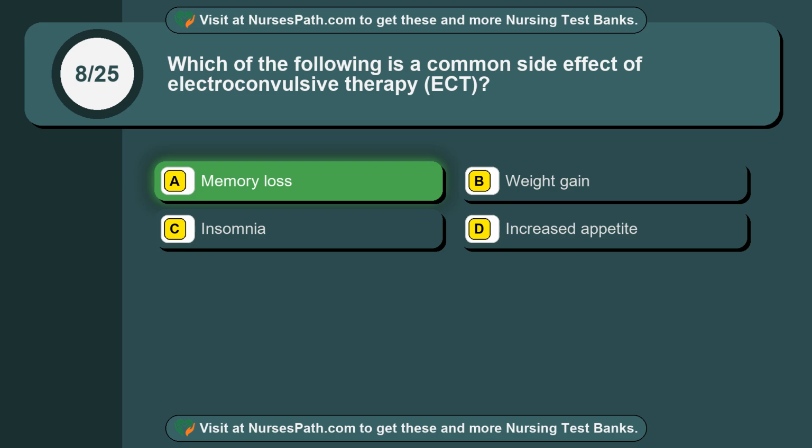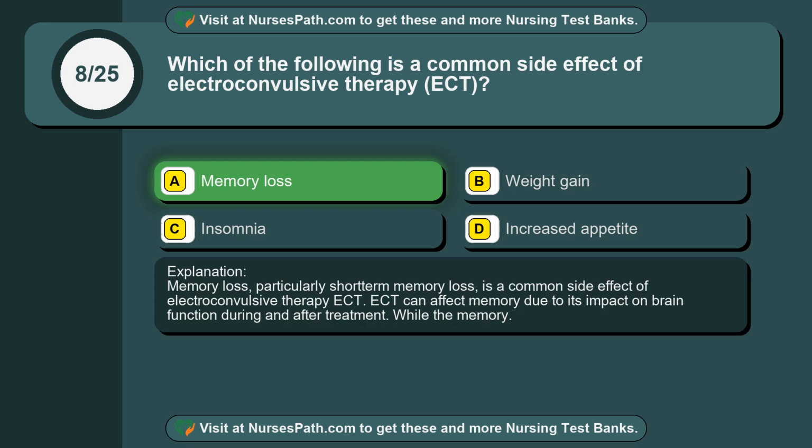Memory loss. Memory loss, particularly short-term memory loss, is a common side effect of electroconvulsive therapy (ECT). ECT can affect memory due to its impact on brain function during and after treatment, while the memory.